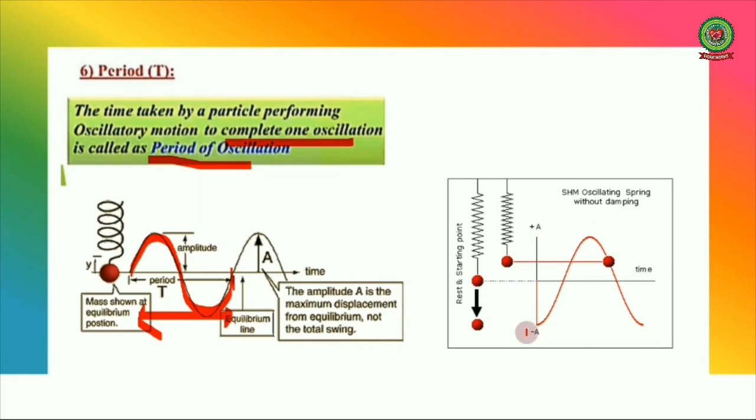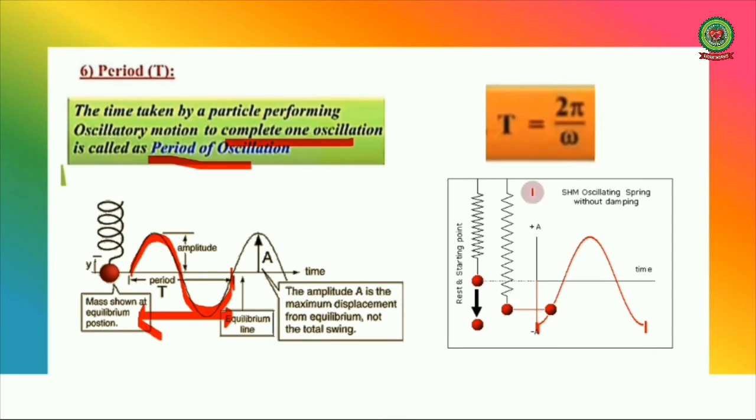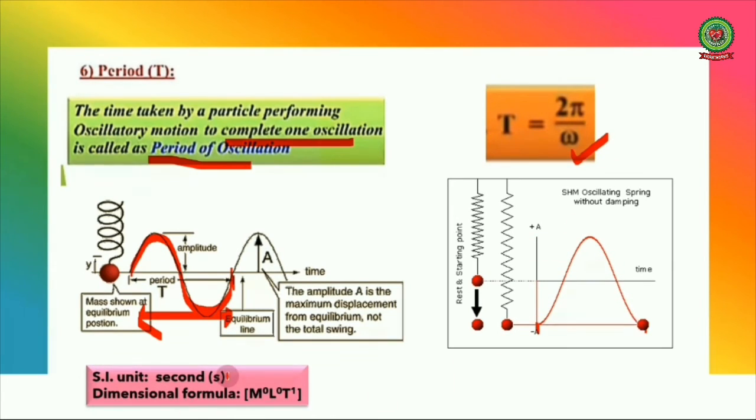It can also be from one trough to another trough. So the time taken by the particle to reach from this position to this position is also called time period. Time period is equal to 2 pi by omega, where omega is the angular frequency. Its SI unit is second and dimensional formula is 0 in M, 0 in L and 1 in time.